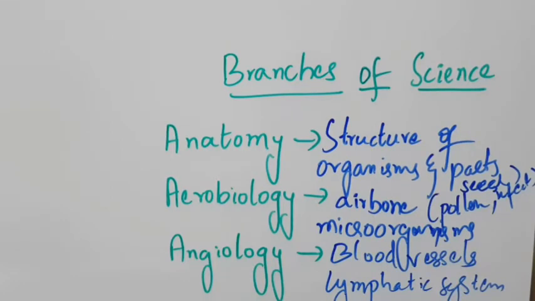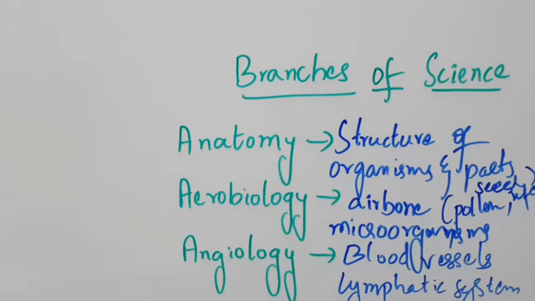Anatomy is the structure of organisms and parts. Aerobiology means a branch that deals with the airborne microorganisms like pollen, seeds, infections and all. Angiology means it's a branch that deals with the blood vessels and lymphatic system.